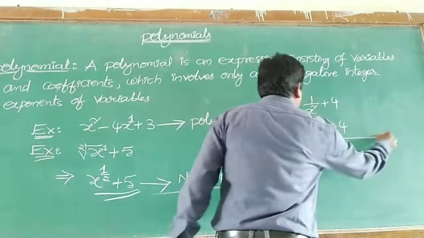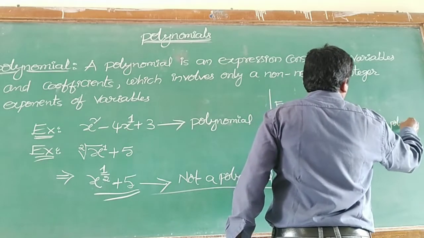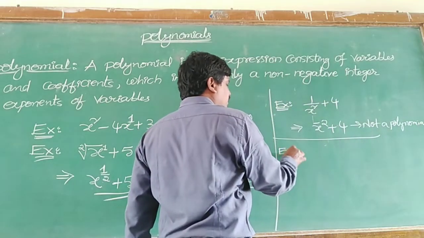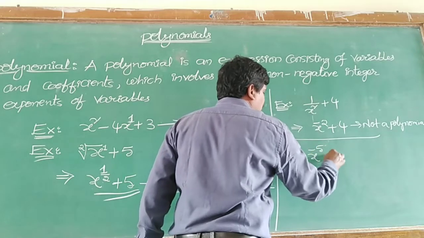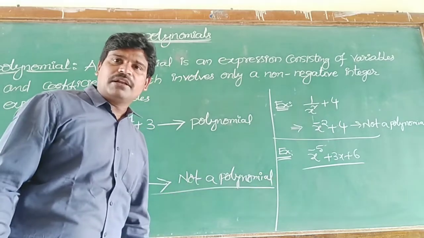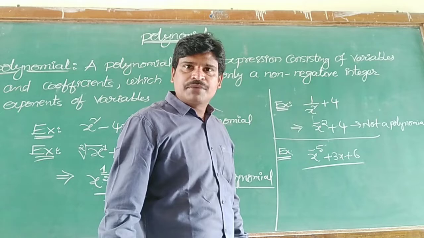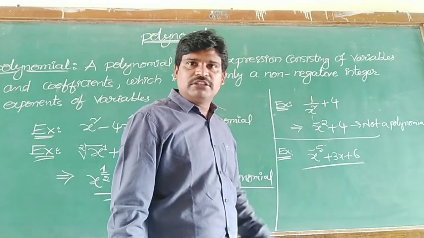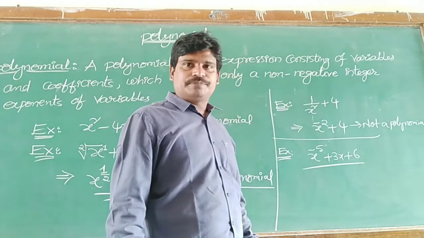Next, one more example you see. So this is not a polynomial. And see one more example here. I am going to write x power minus 5 plus 3x plus 6. Now what do you say? Whether it is a polynomial or not? Not a polynomial, because we have x power minus 5. Minus 5 is a negative integer. It is not a positive integer. They said we want a non-negative, I mean positive integer.